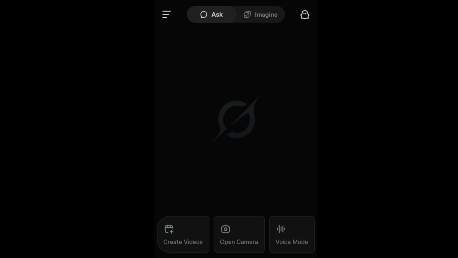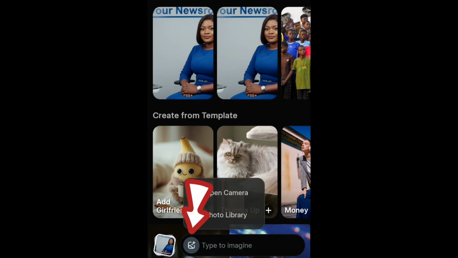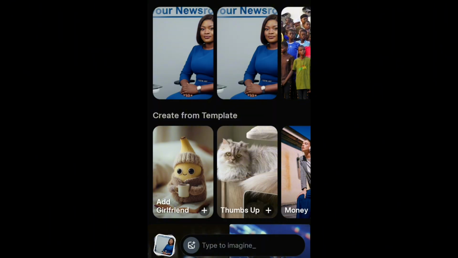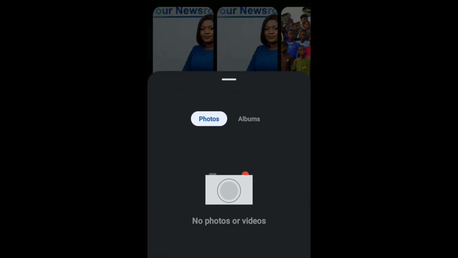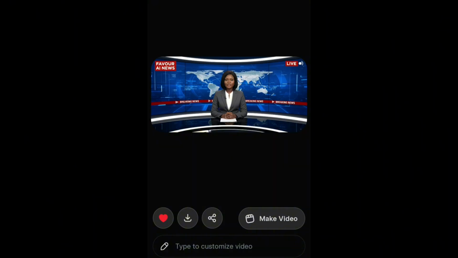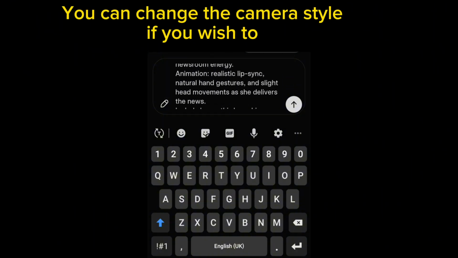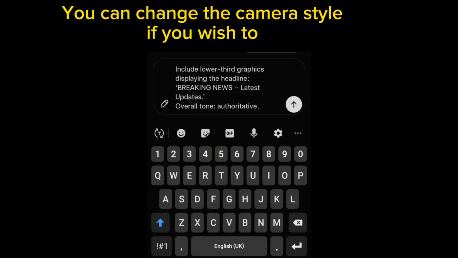This is Grok, and this is how the interface looks like. To start animating that image, you either come to create videos here or you come to imagine. Then you click on this place here, you go to photo library and you bring in that photo that you've removed the watermark from. Then it's telling you to type to customize video. Now that prompt that you copied from ChatGPT, you will paste it here. That's the one carrying the camera style, the lighting, the atmosphere, animation, and the overall tone.